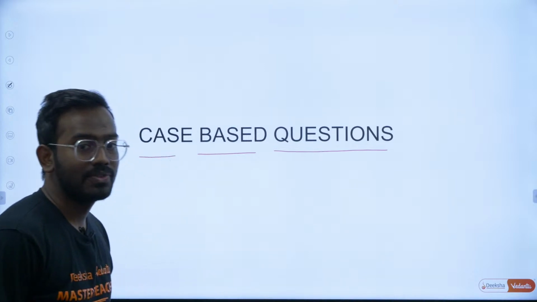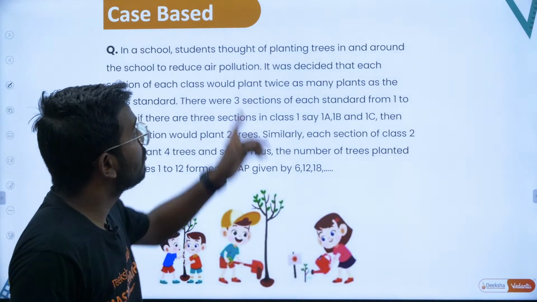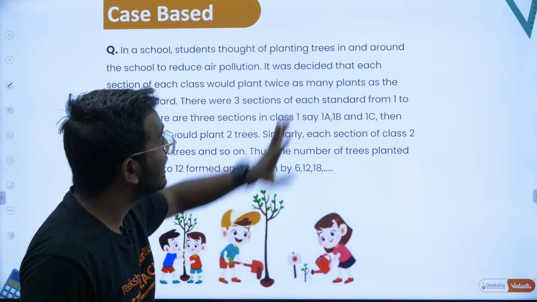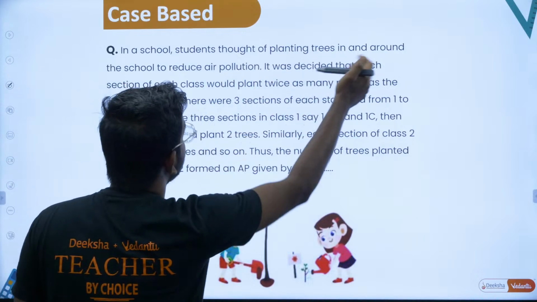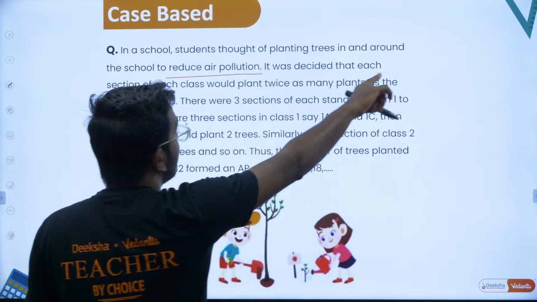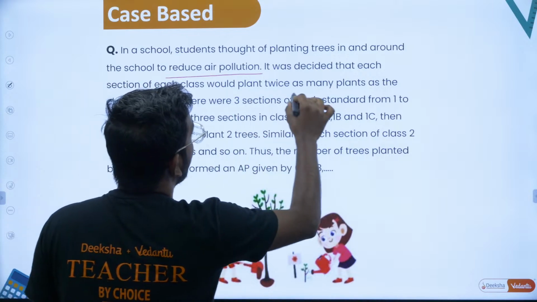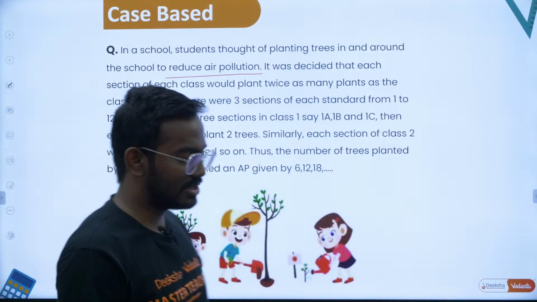Okay, let's take up one question. In a school, students thought of planting trees in and around the school to reduce the air pollution. Okay, so it was decided that each section of each class would plant twice as many plants as the class standard. So what do you mean by this, sir?